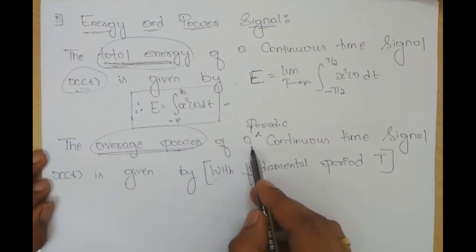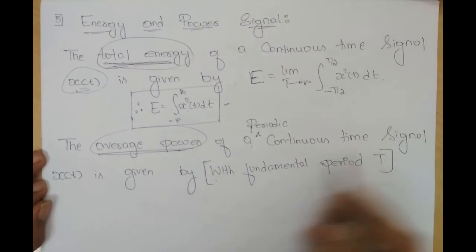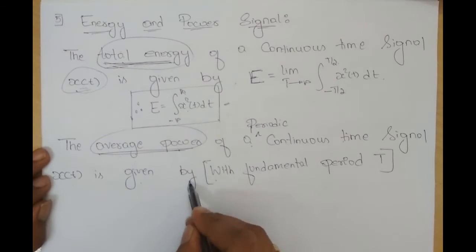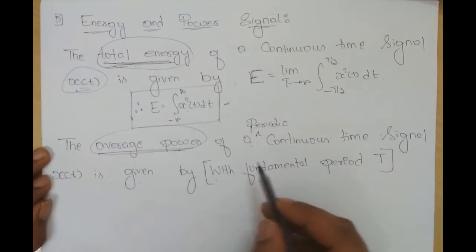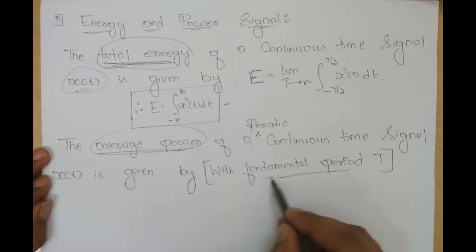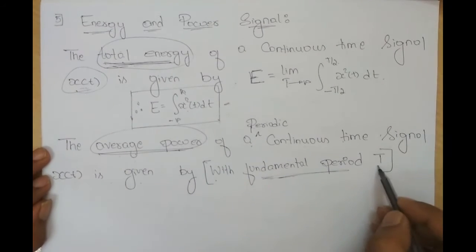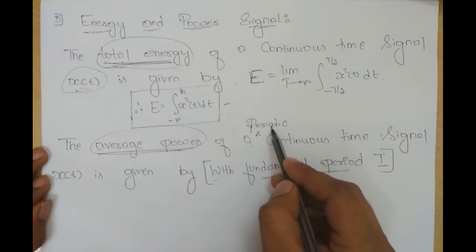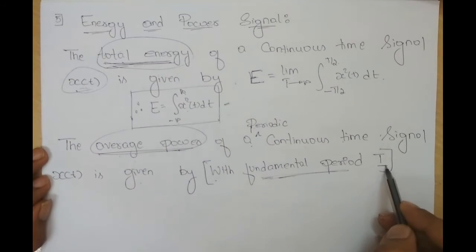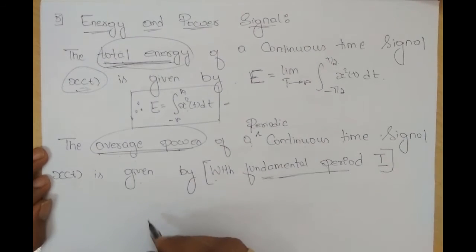The average power of a periodic continuous time signal x of t is given by, next question, its fundamental period. What is the fundamental period of a continuous time signal? It is capital T. So I have a signal x of t, it is periodic and its fundamental period is capital T. How do we find power?